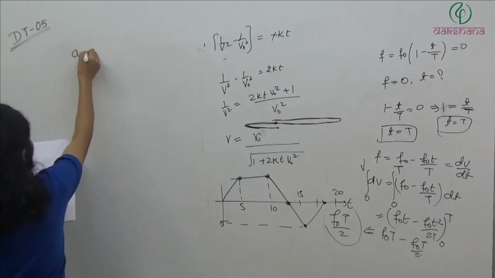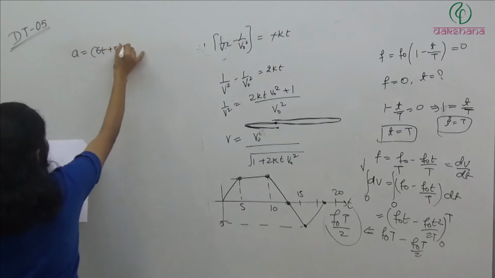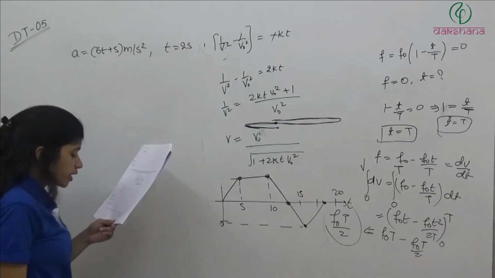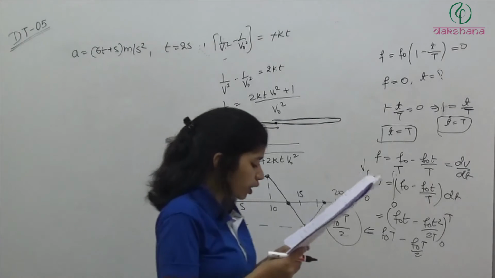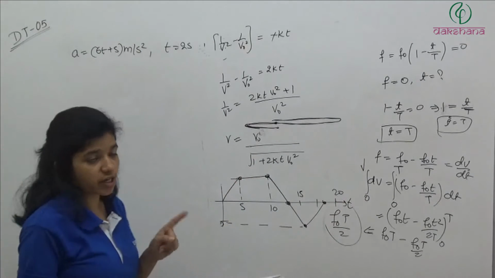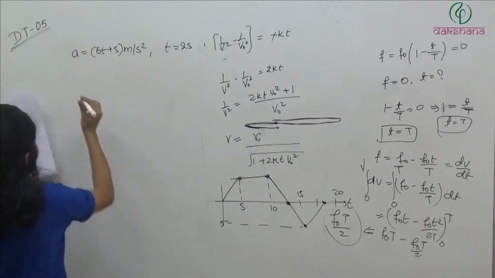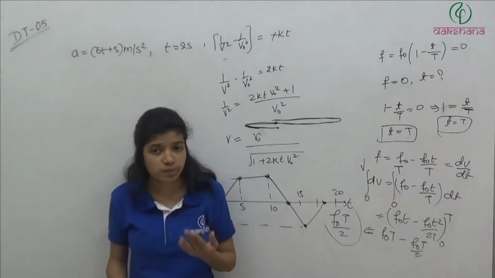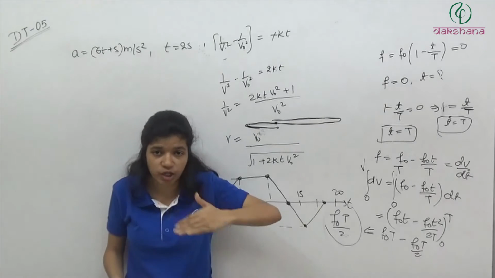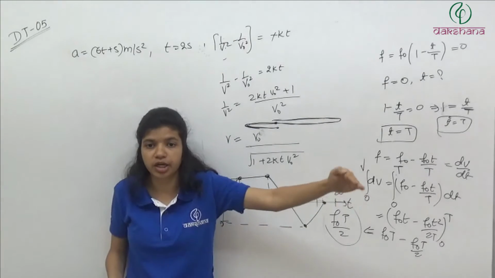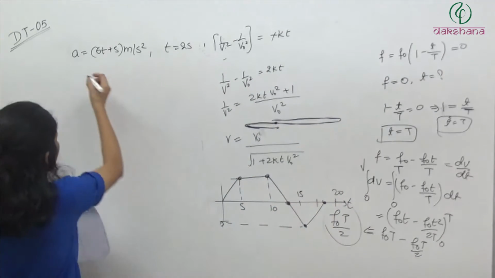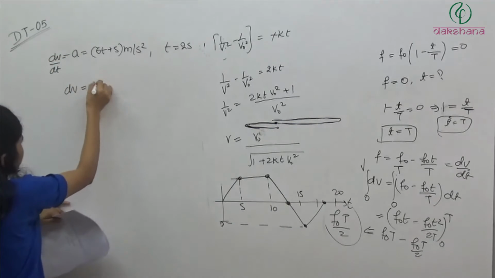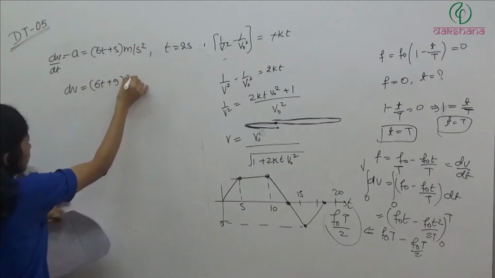So a is equal to 60 plus 5 meter per second, and at t is equal to 2 seconds, we need to find out the distance covered. It is initially starting from rest, which means the initial velocity is also 0. We want to find out first the velocity, then the displacement. For displacement, we need to integrate acceleration to velocity and then again integrate it to displacement. So a is equal to dv divided by dt, so dv is equal to (6t plus 5) dt.